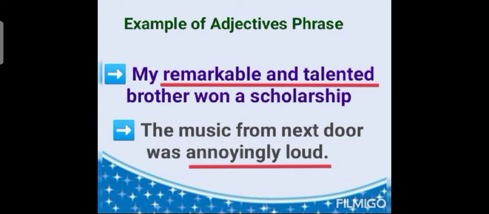So let's have a look at the example of adjective phrase. The first example is: my remarkable and talented brother won a scholarship. Here remarkable and talented is the adjective phrase which appears before the noun brother. The second is: the music from next door was annoyingly loud. Here annoyingly loud is the adjective phrase.